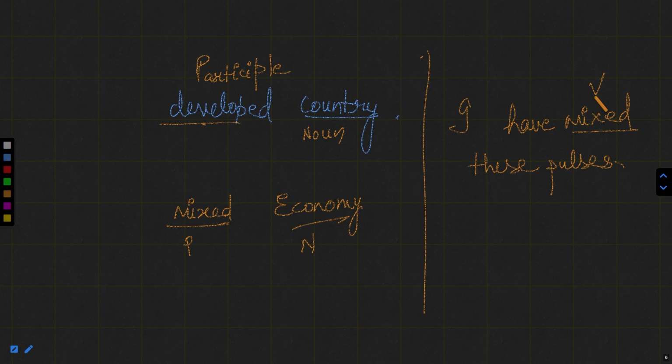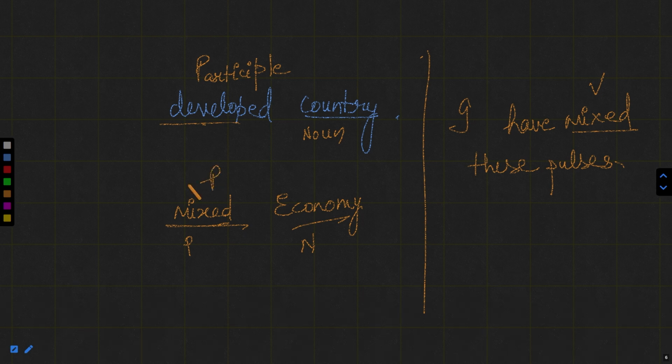What I have done, I have mixed all these pulses. So here mixed is a verb, whereas in this part, this is a participle, which is qualifying the word economy.